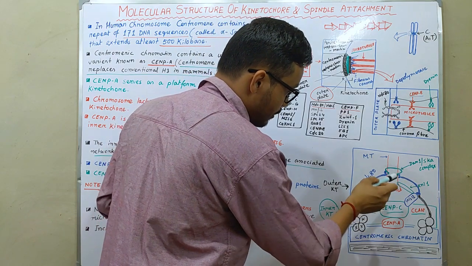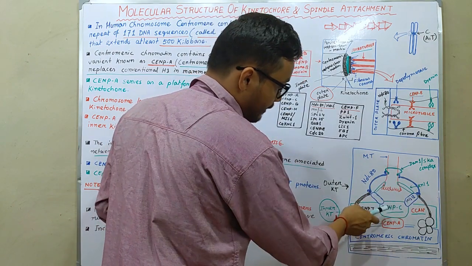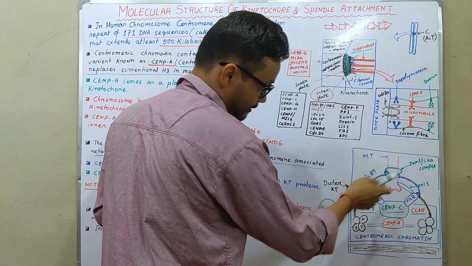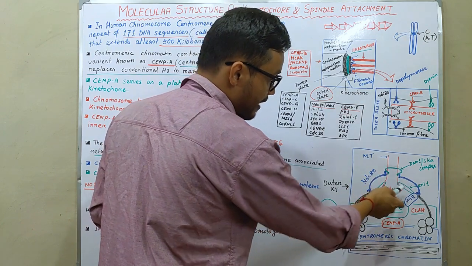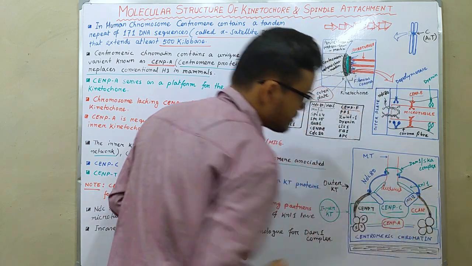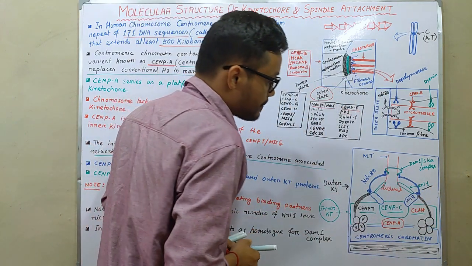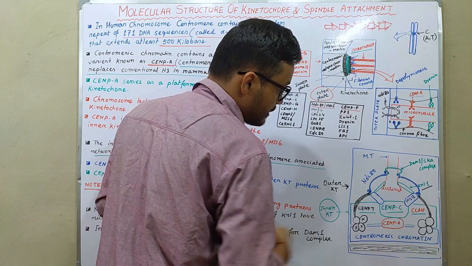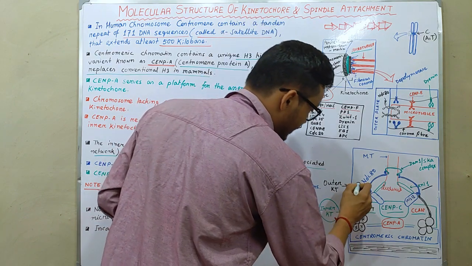Here Mis12 proteins are attached to CNPC, and those Mis12s bind with KNL1 proteins. KNL1 and Mis12 produce a complex which facilitates the binding of CNPT and NDC80 proteins.